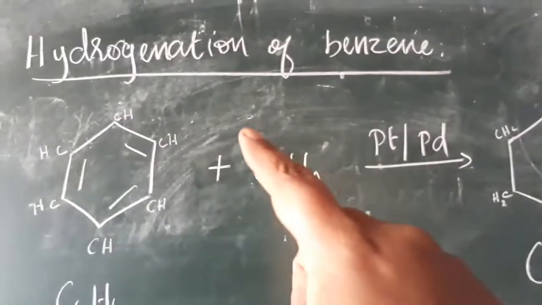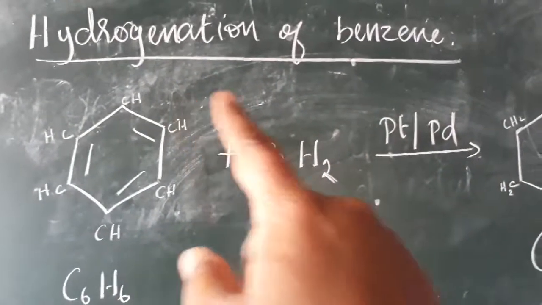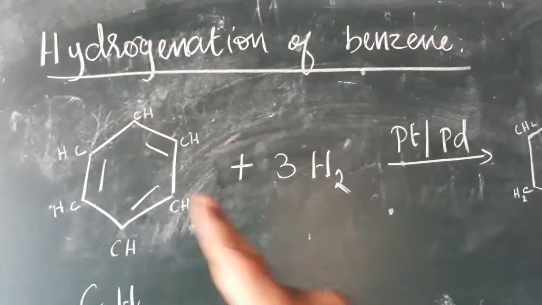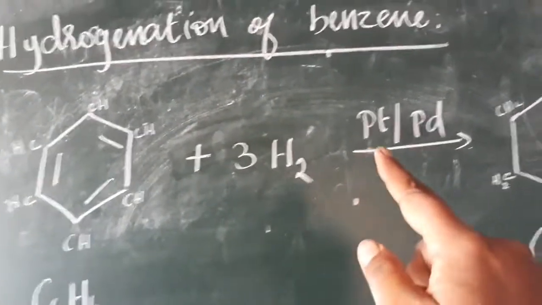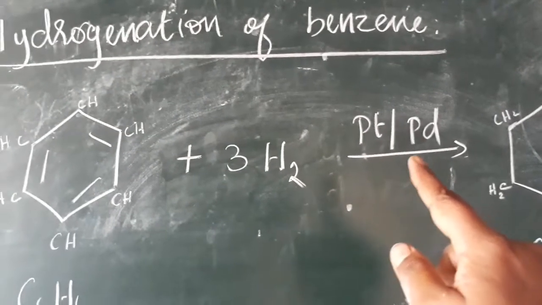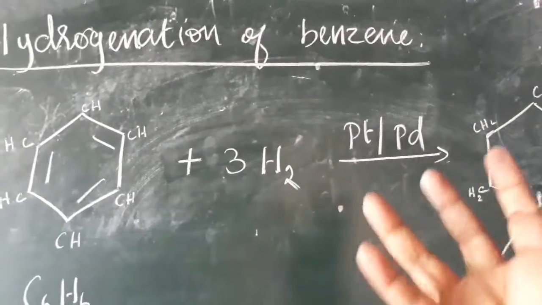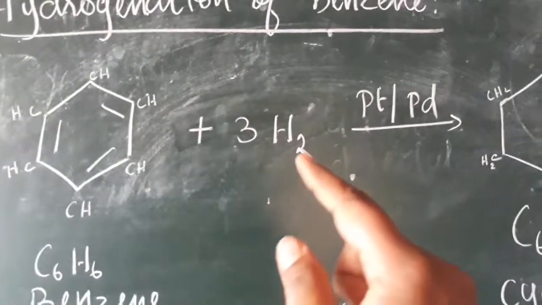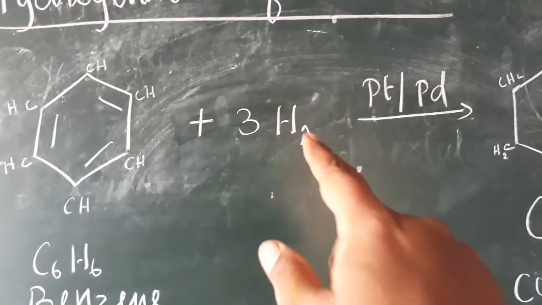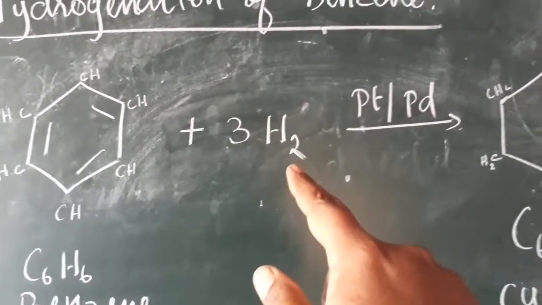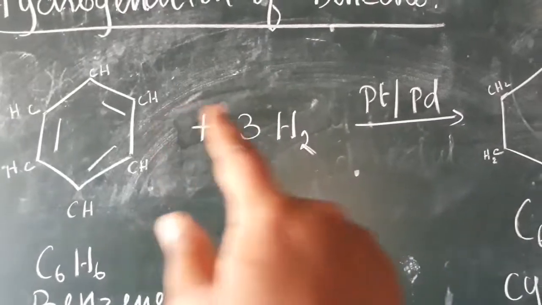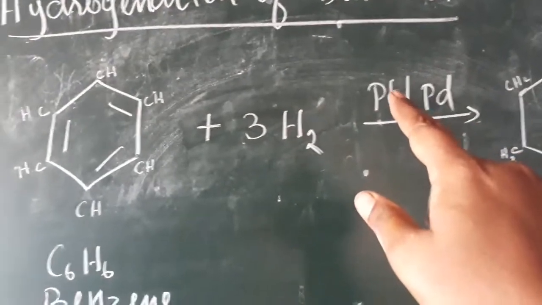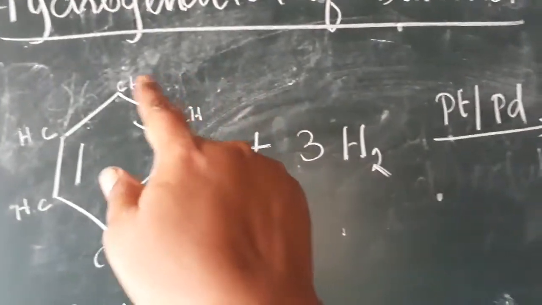The next reaction is hydrogenation of benzene. What is hydrogenation? Addition of hydrogen is called hydrogenation. We are going to add the hydrogen with the help of a catalyst, platinum or palladium. The platinum and palladium absorb the hydrogen from the atmosphere and split the hydrogen. Hydrogen is a molecule, H2, but we need the hydrogen in atomic form, so they split the hydrogen molecule as hydrogen atoms with the help of this catalyst. So we are going to add hydrogen atoms here and here.